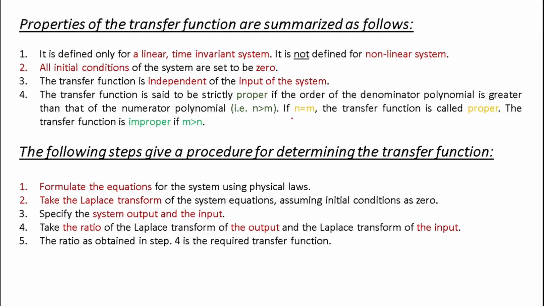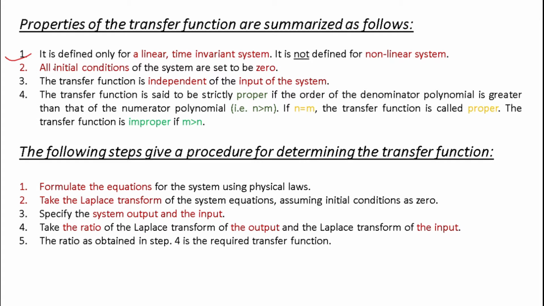Now the different properties of the transfer function are summarized as follows. The first property is that it is defined only for a linear time invariant system. It means that your system is not going to vary with respect to time, and the behavior of the system is linear. It is not defined for non-linear systems. So this is important.